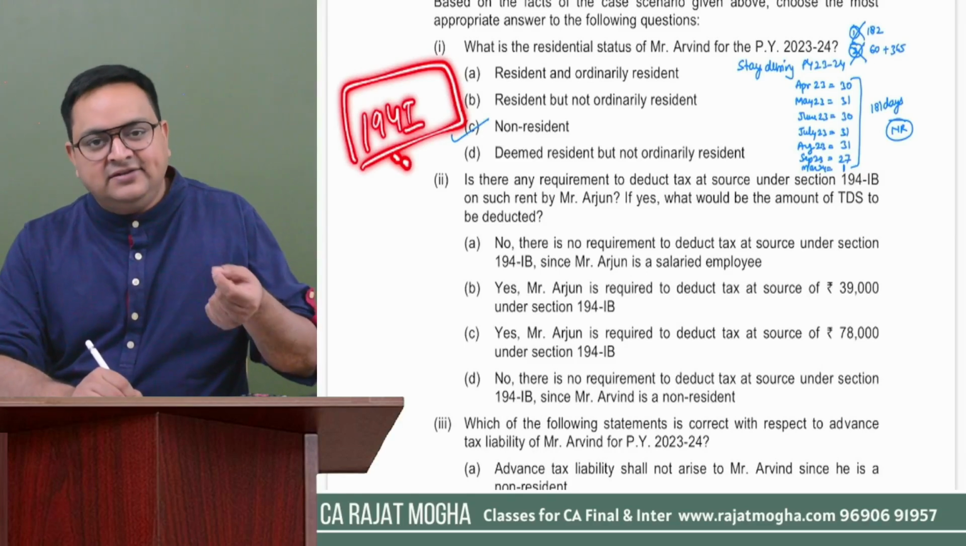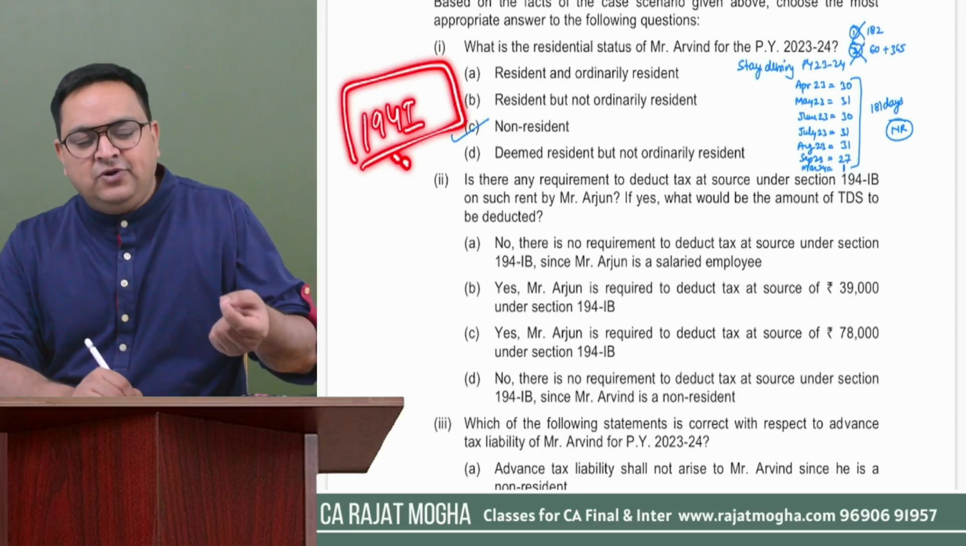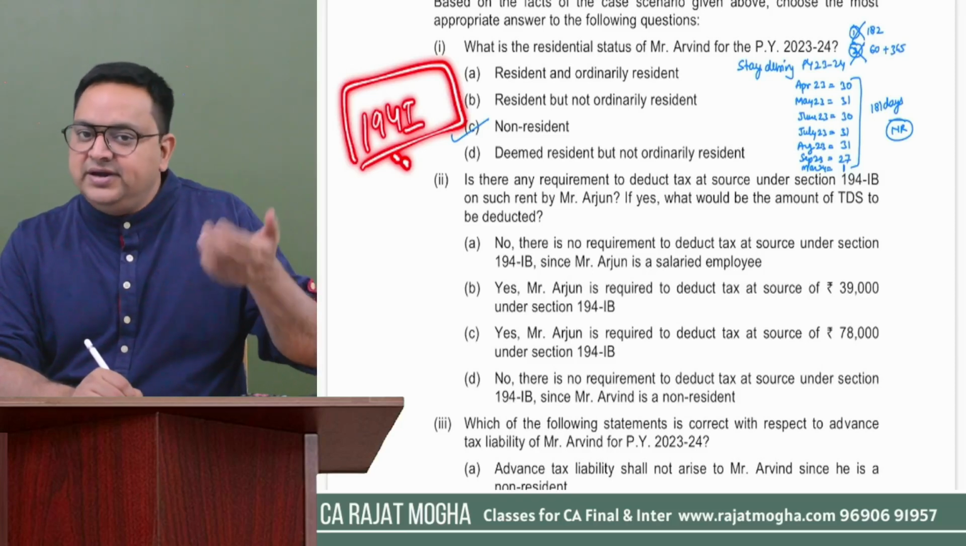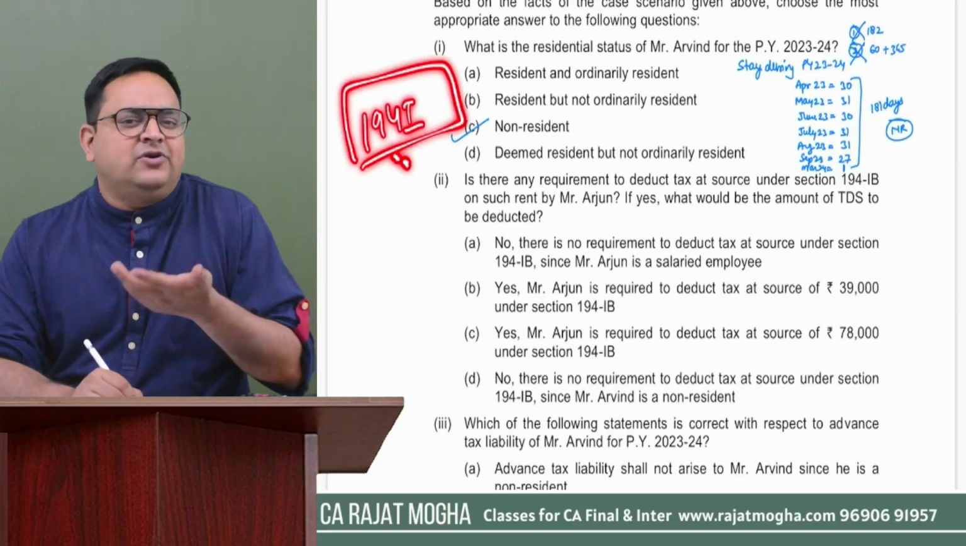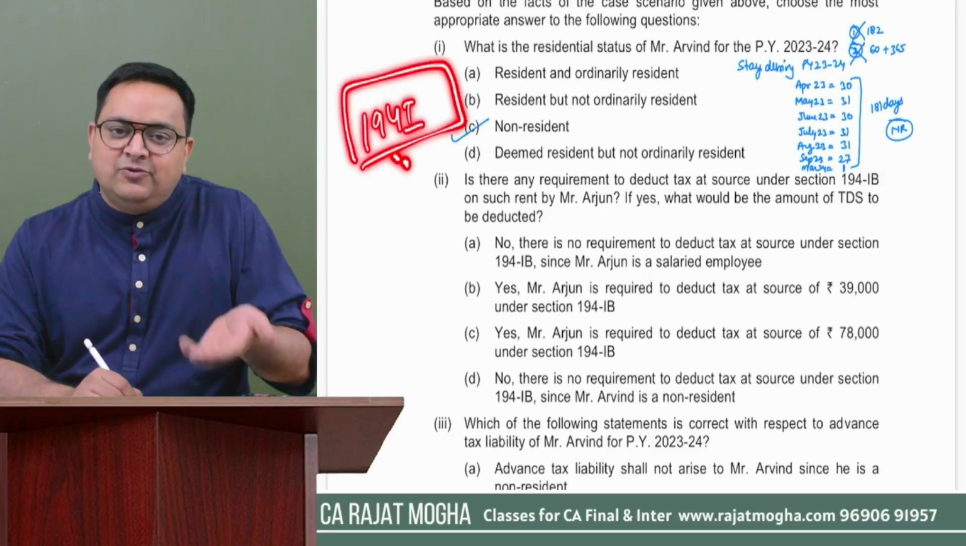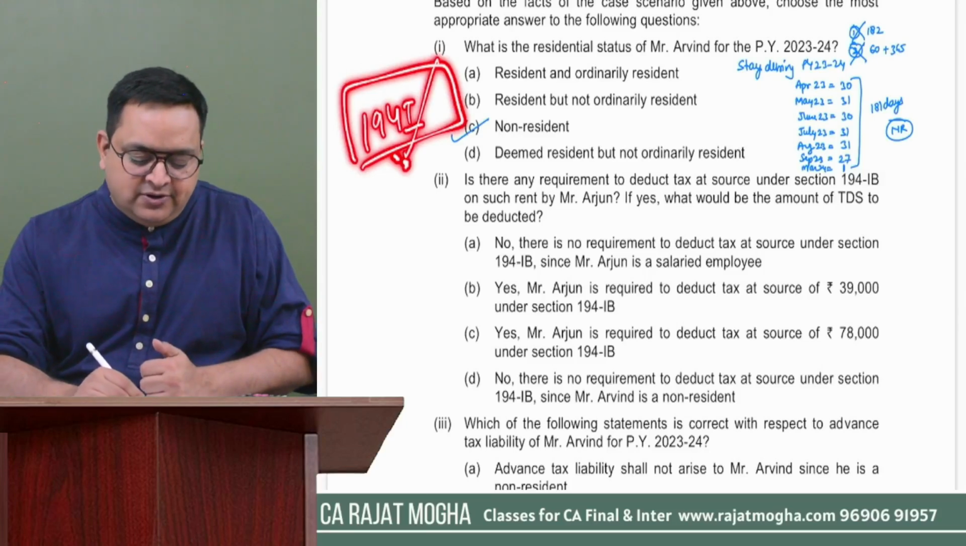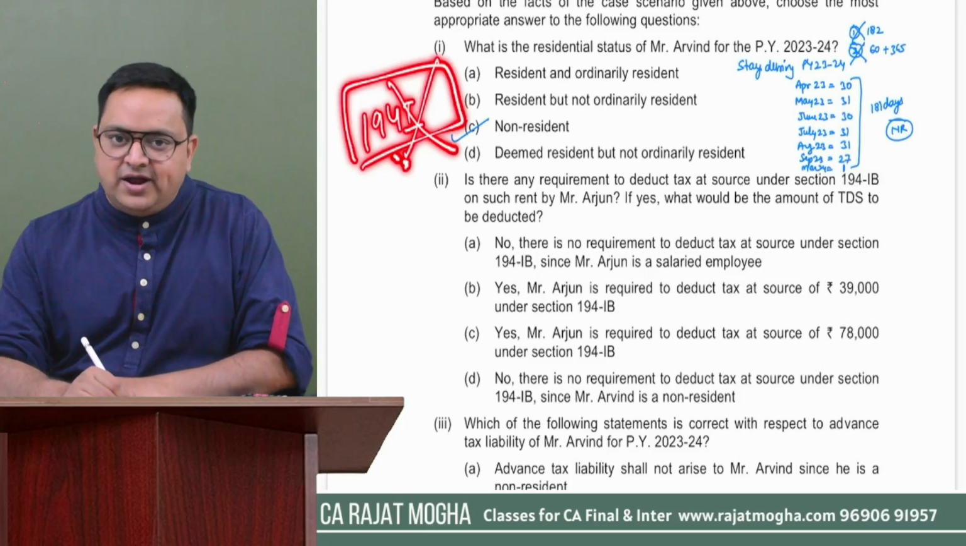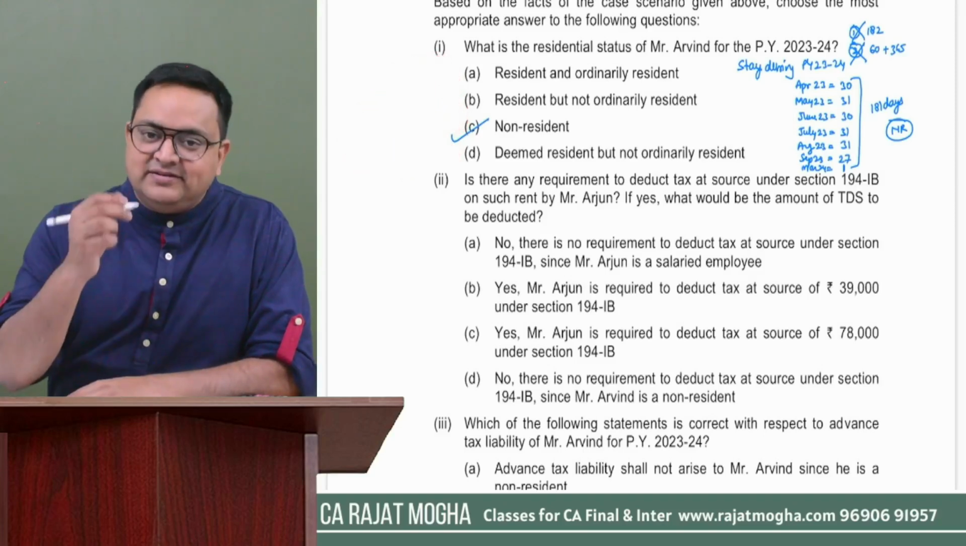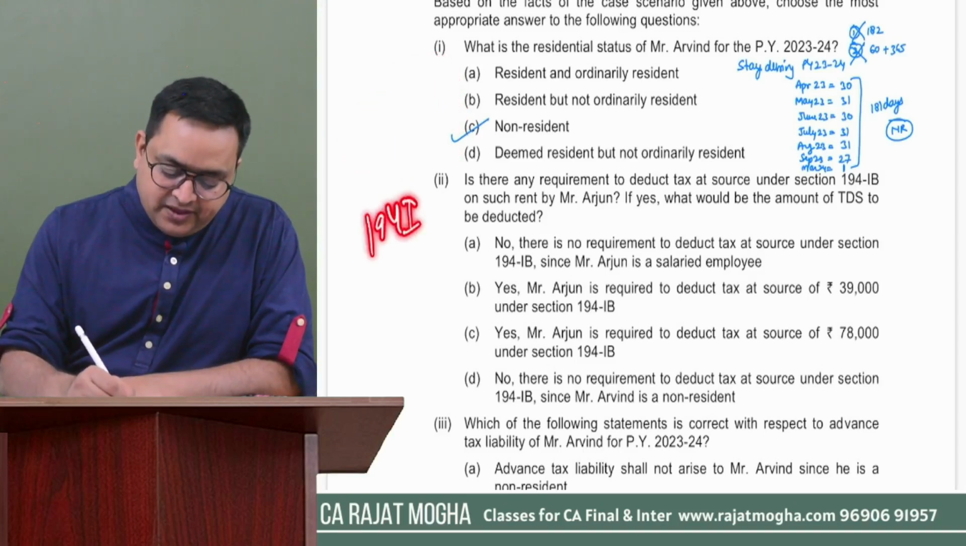So 194I is for those individual and HUF only who are required to get their accounts audited in the last year. Here Arjun is not having any business income. He was just a salaried assessee. So he cannot deduct TDS under section 194I. Okay. Now we have another section, 194IB.